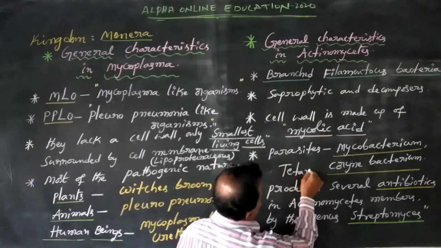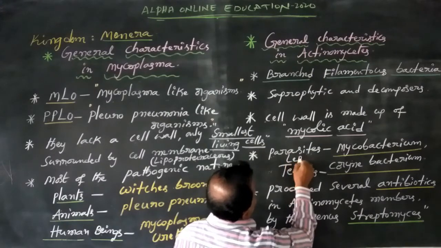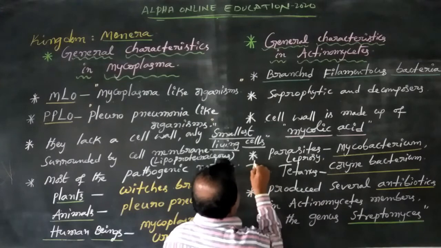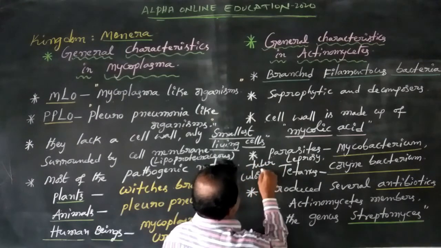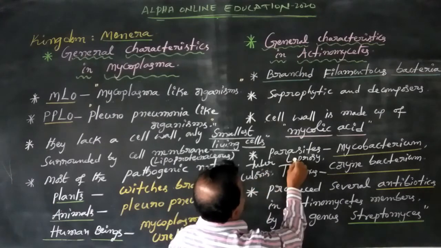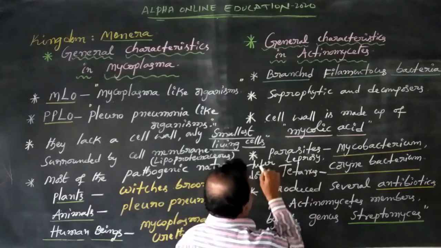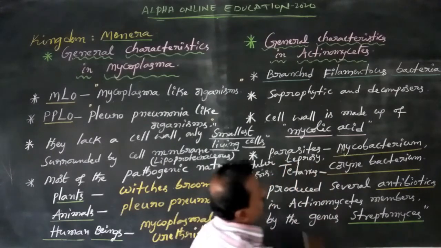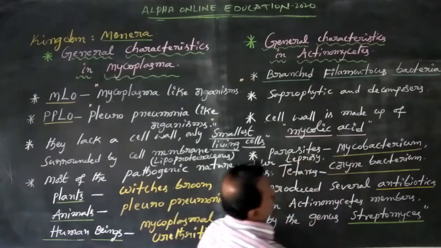Tetanus and leprosy, and also tuberculosis. So both diseases are here: one is tuberculosis, the second is leprosy. Tuberculosis and leprosy are caused by Mycobacterium, an actinomycetes member.